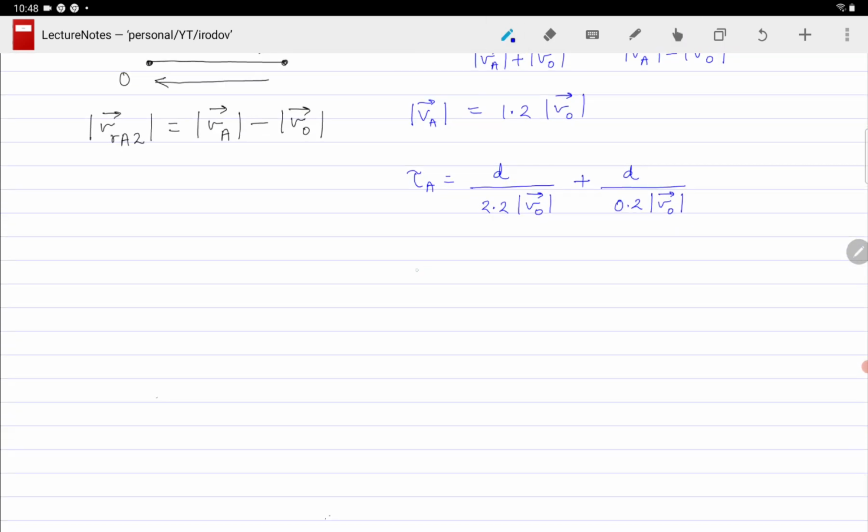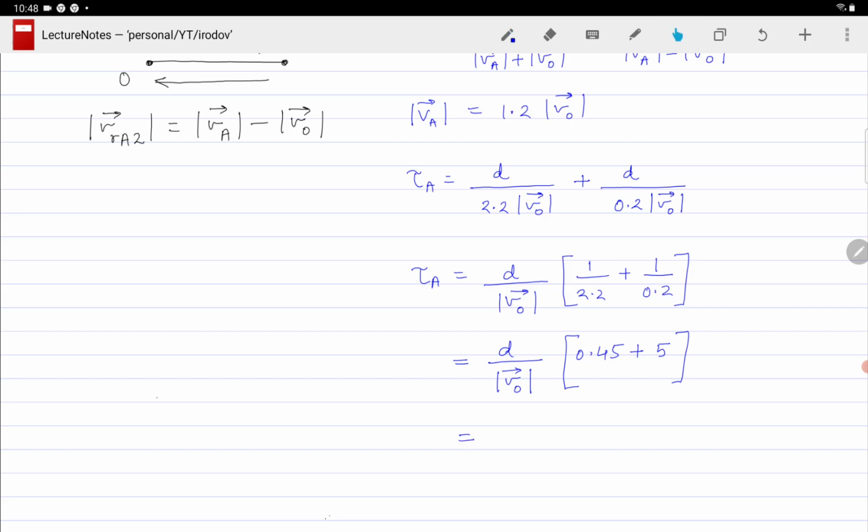So the total time tau A will be equal to 1 divided by 2.2 plus 1 divided by 0.2. On solving, we'll find out that this is equal to 0.45 and this is equal to 5.